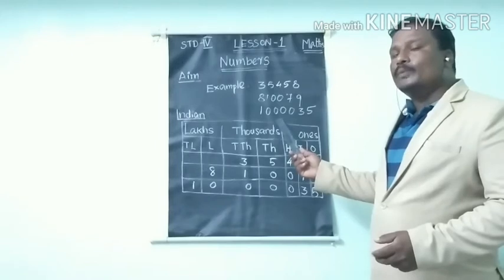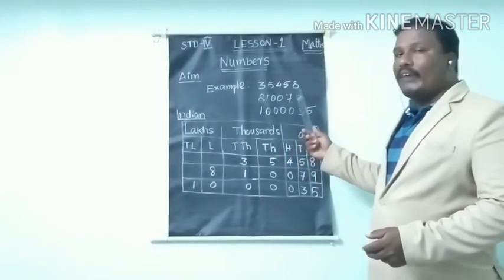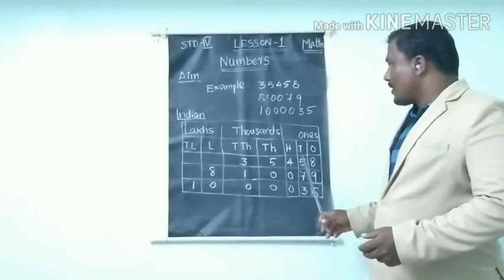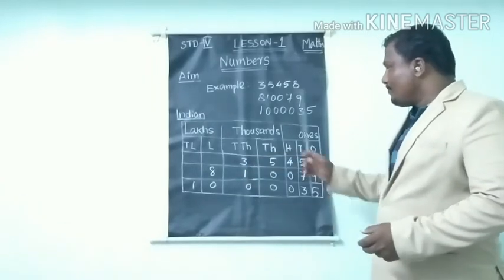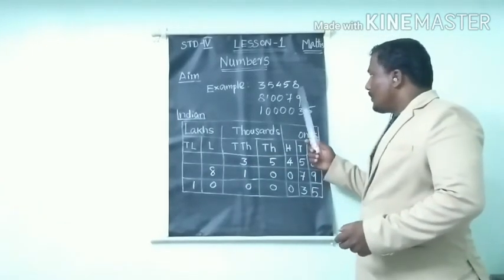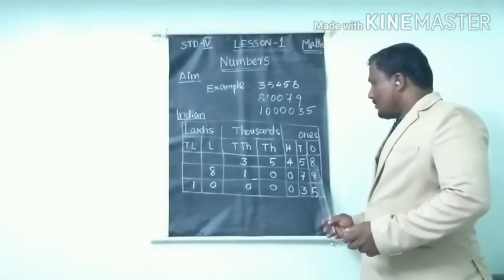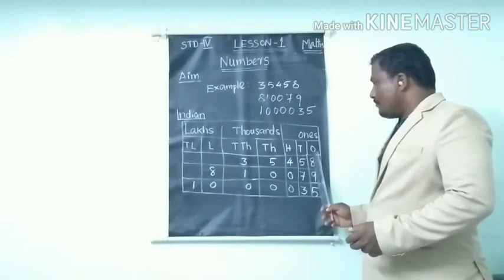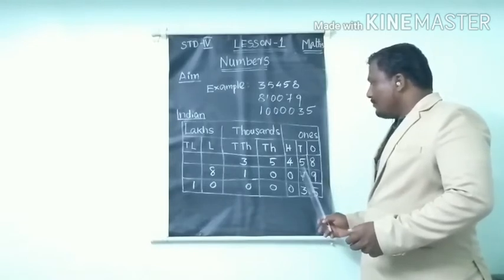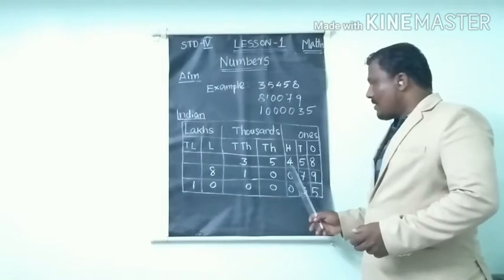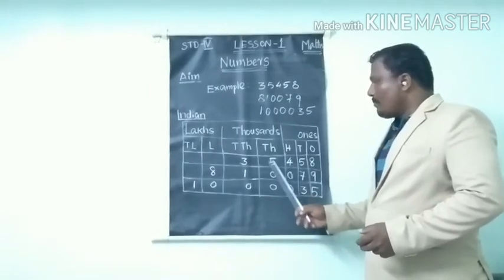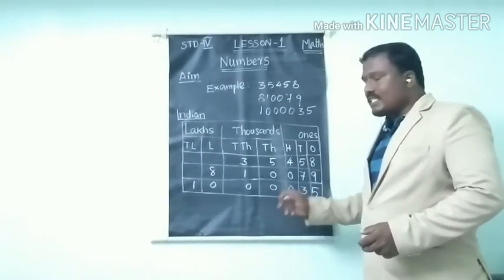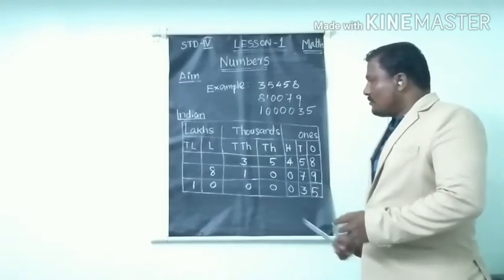I already told you. Okay. So I will place the value in the chart. It's an Indian place value chart. So 8 is the ones place, 5 is the tens place, 4 is the hundreds place, 5 is the thousands place, 3 is the ten thousands place. It's a place value.